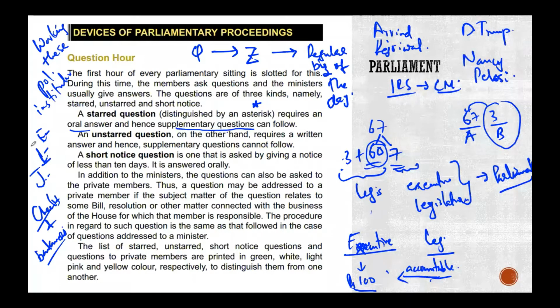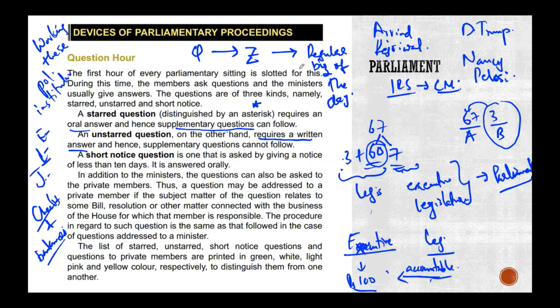Similarly, what if there is an unstarred question? In question hour, there are certain different types, so if there is a match the following, you should know what kind of question it is and its explanation. Unstarred questions are those that require a written answer. It will be provided as a written answer, and obviously there are no supplementary questions. It is done and dusted.